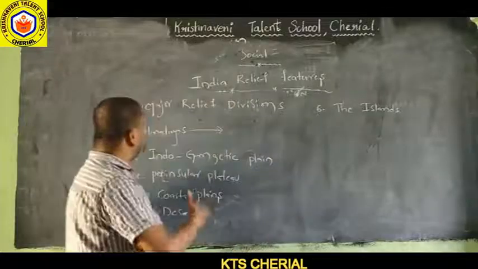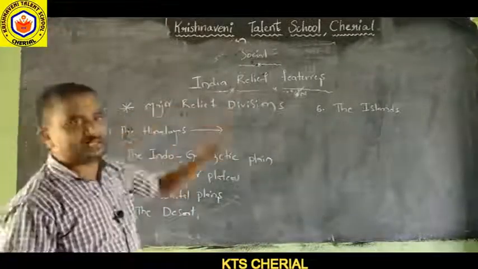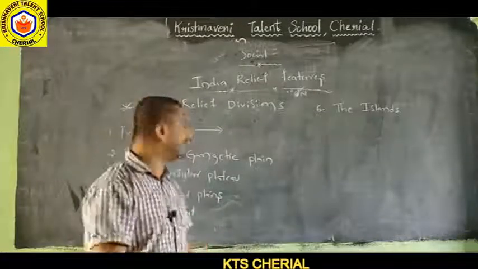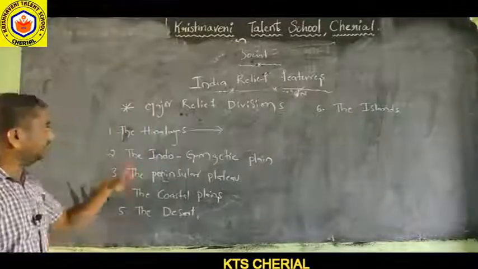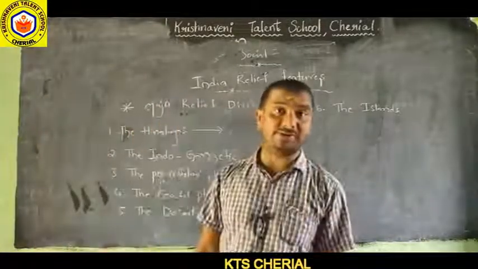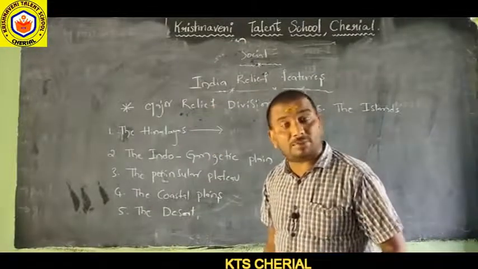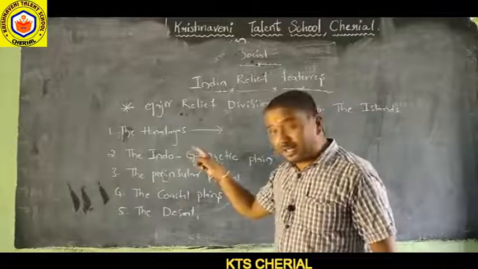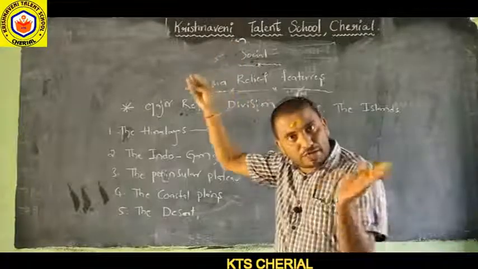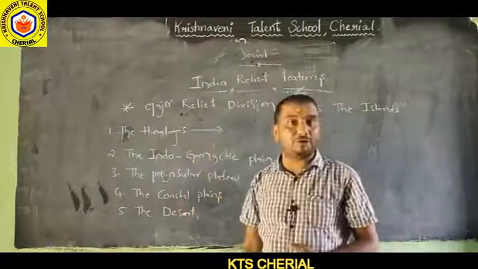Now, what are the physical features of our India? The major relief divisions are the major physical divisions or relief features of India. Let us learn about that. The first one is the Himalayan mountains. I already taught this just now. How were the Himalayan mountains formed? Because the Indian landmass collided with the Eurasian landmass, and in the colliding process, folded mountains were formed. That is the Himalayan mountains.